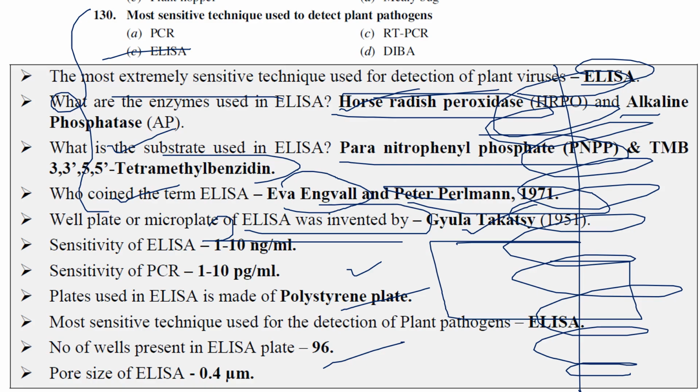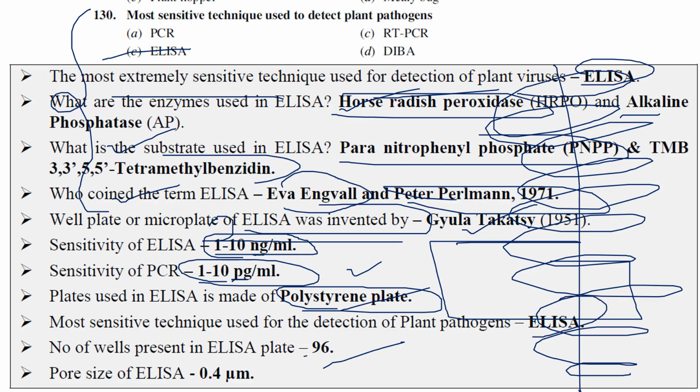So sensitivity of ELISA, how sensitive the ELISA is: 1 to 10 nanogram per ml. The sensitivity of PCR is 1 to 10 picogram. You can remember PCR, picogram; ELISA, nanogram, like that. Okay. So what is the plate used in ELISA? So the plate is actually composed of polystyrene plate. Okay.